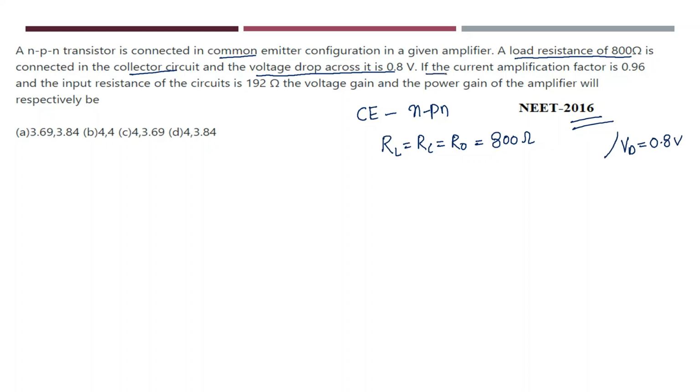Next, what has he given? He has given that the current amplification factor is 0.96. So here he has given the value of beta. Beta is how much?